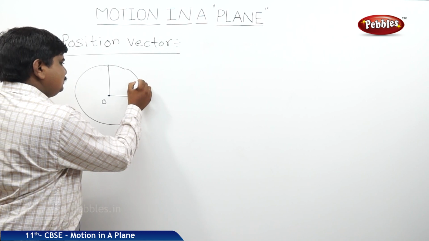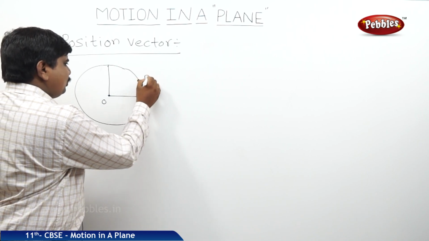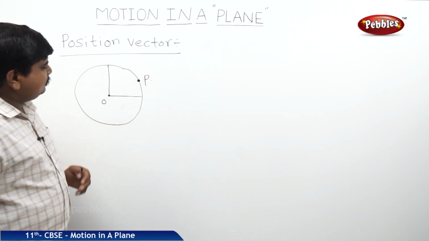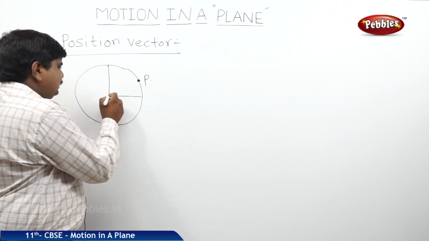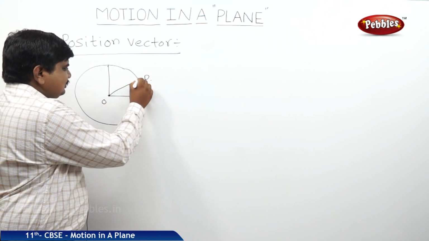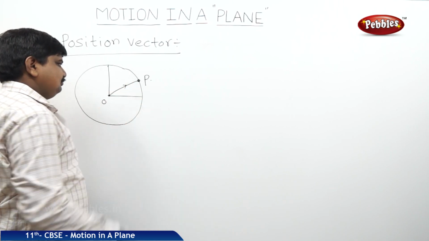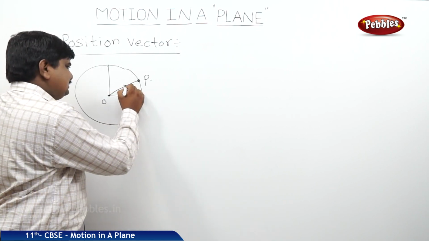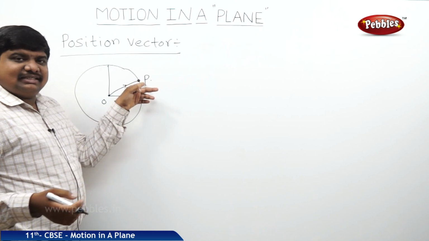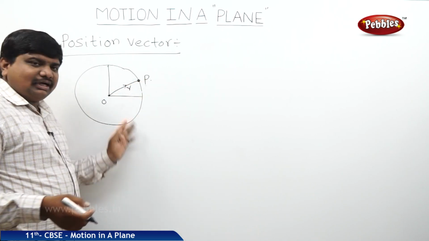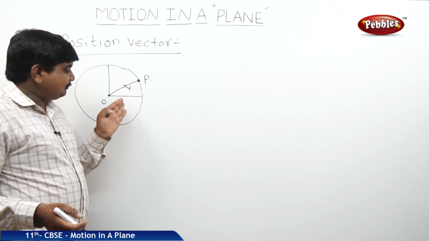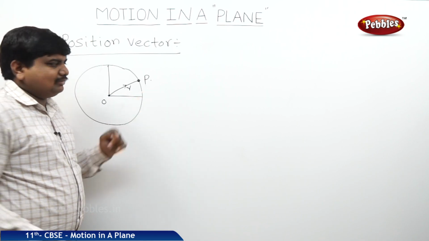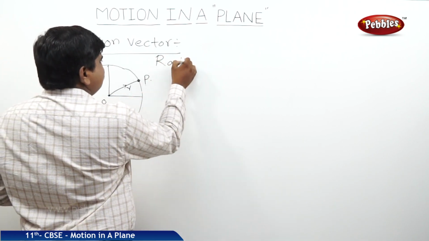Let us take a body which is at a point P. At any point on the circle, the distance from the origin is the same, nothing but the radius.